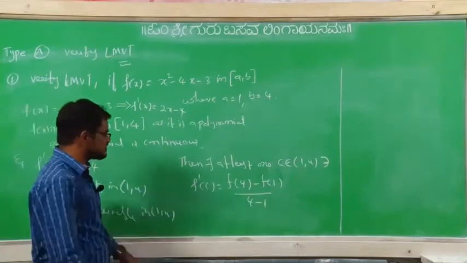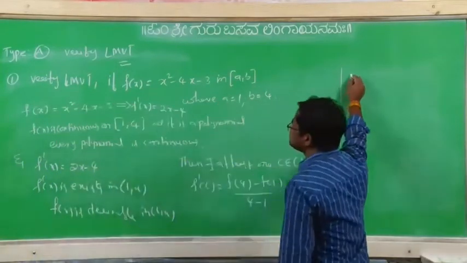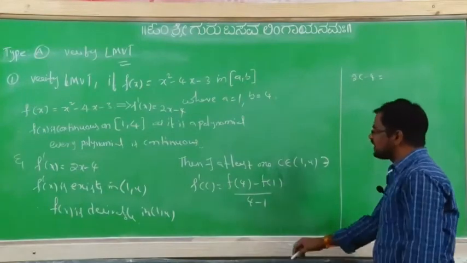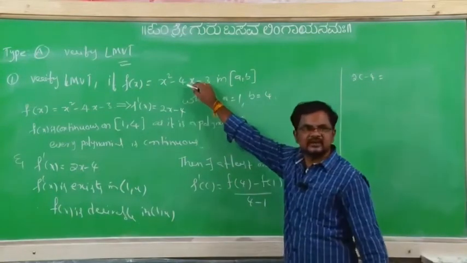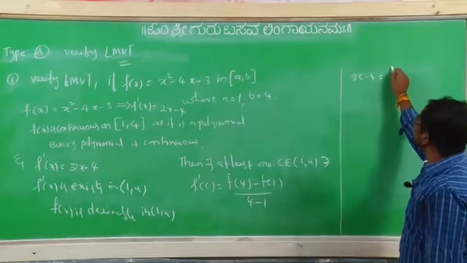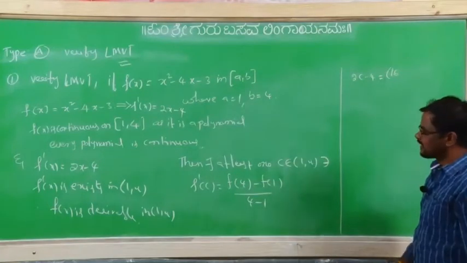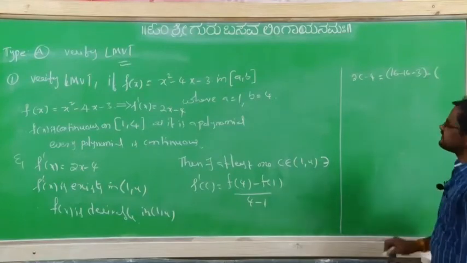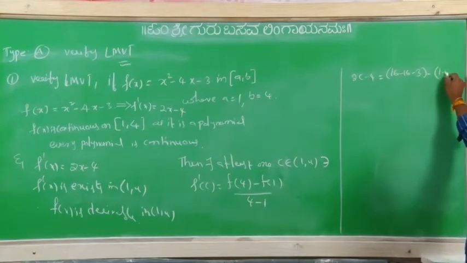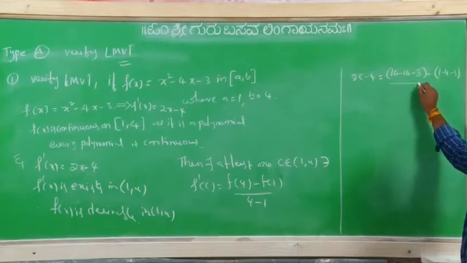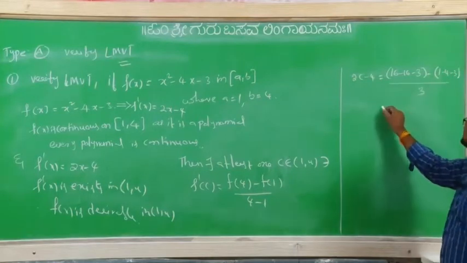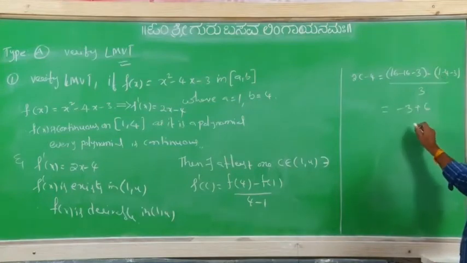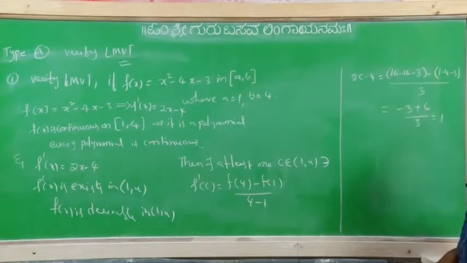Now here c is there, so you can write it as 2c minus 4 equal to f of 4, substitute in this one. F of 4 is what? 16 minus 16 minus 3 minus of 1 minus 4 minus 3 divided by 3, that is equal to minus 3 here plus 6 divided by 3, that is equal to 1.